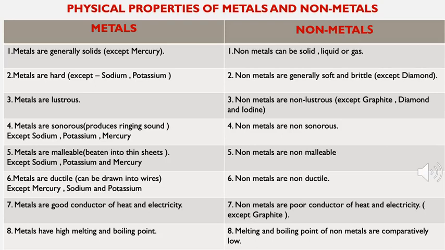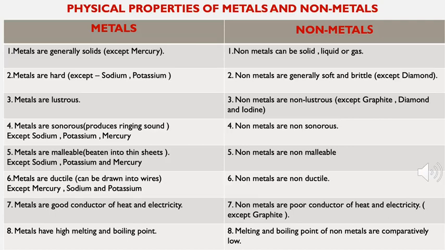Students, you might have seen various things made up of aluminium, copper, iron, so they all are metals. Have you ever seen coal, sulfur, diamond, graphite? Actually, they all are nonmetals. And these metals and nonmetals can be classified on the basis of their physical and chemical properties. So first of all, we will discuss the physical properties of metals and nonmetals.